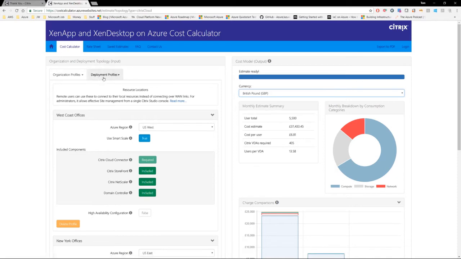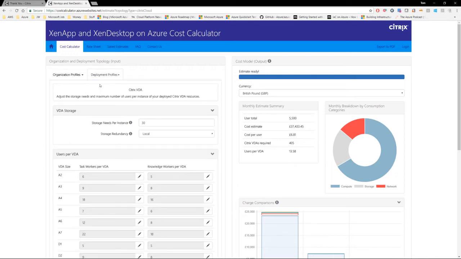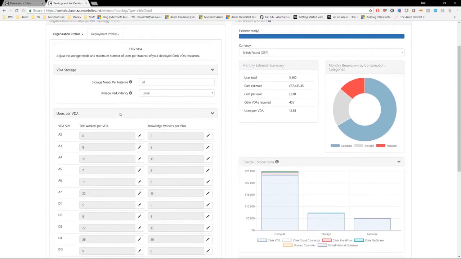So let's just have a quick look at deployment profiles. Deployment profiles itself is split into two categories. The first being Citrix VDA requirements. This shows the storage requirement and the number of users per Azure VM size, which is listed down here, across two user types, task workers and knowledge workers.